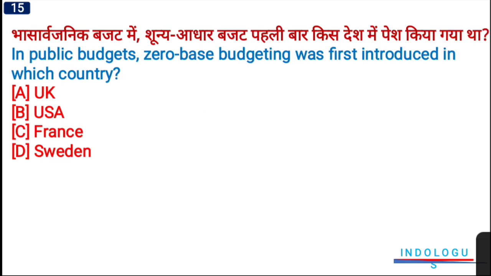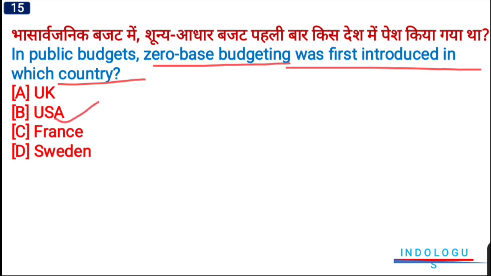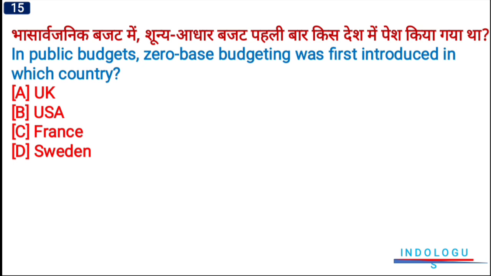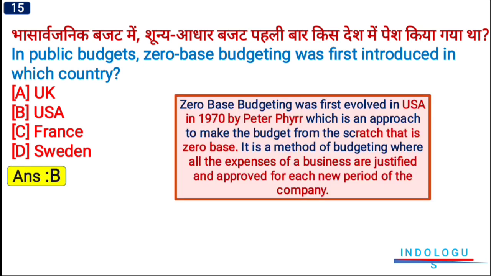Next question. In public budgets, zero-based budgeting was first introduced in which country? Right answer will be option number B, USA. So USA was the first country to introduce the zero-based budgeting. You have to remember this point. So zero-based budgeting was first involved in USA in 1970 by Peter Fair, which is an approach to make the budget from the scratch, that is the zero base.